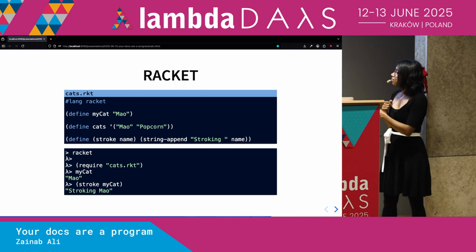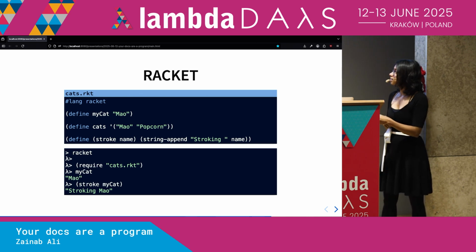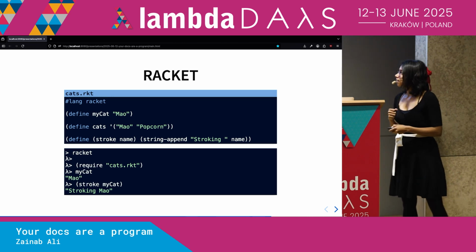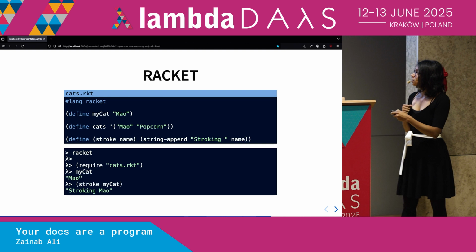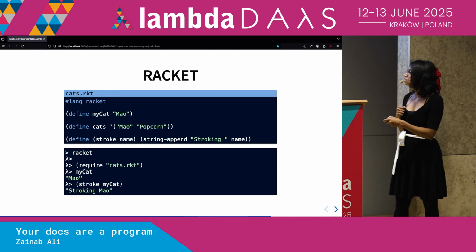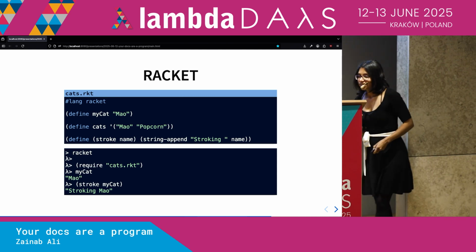Okay, but this is a programming language, right? We can evaluate it. So I can go into my Racket REPL. The way that I evaluate this code is that I import the file. And then I can refer to the variables, like my cat here. And I can also call the function. So I can call the function stroke to say stroke my cat, and I'll be stroking Mao. He'll be very happy.